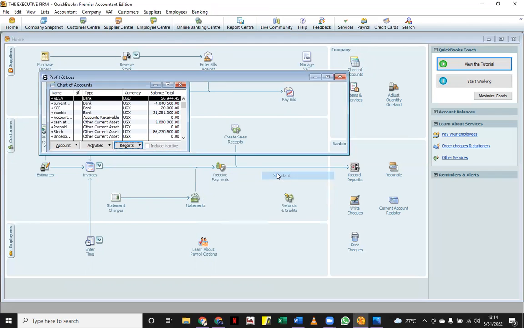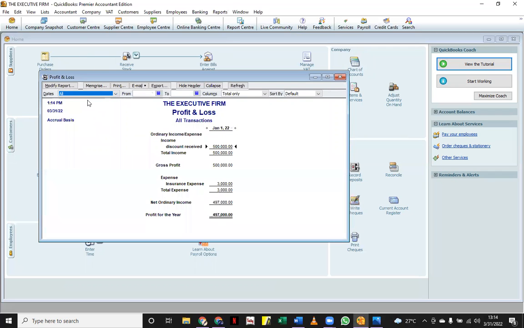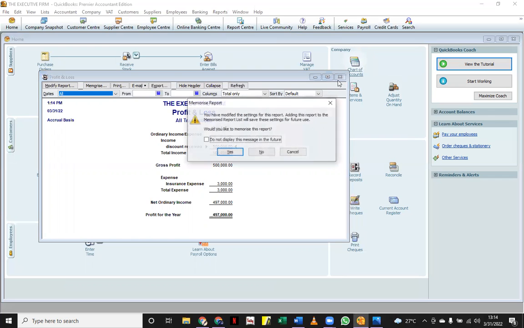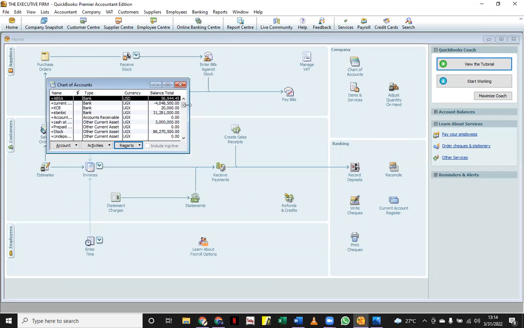And when you come to our profit and loss account, you are going to be able to see that we have our discount, which is received here. We've not yet sold anything, but we have our income already. And this expense of insurance, you remember when we were purchasing, we incurred an expense of insurance. So this is part of our income statement. In our next video, we are going to do a sale and give a discount, and then we are going to see a little bit of changes in our profit or loss account. So we will close this, and then we'll simply say no.